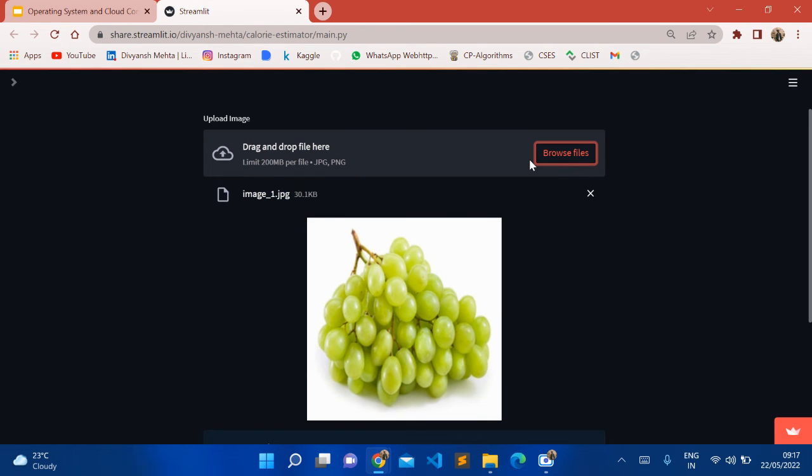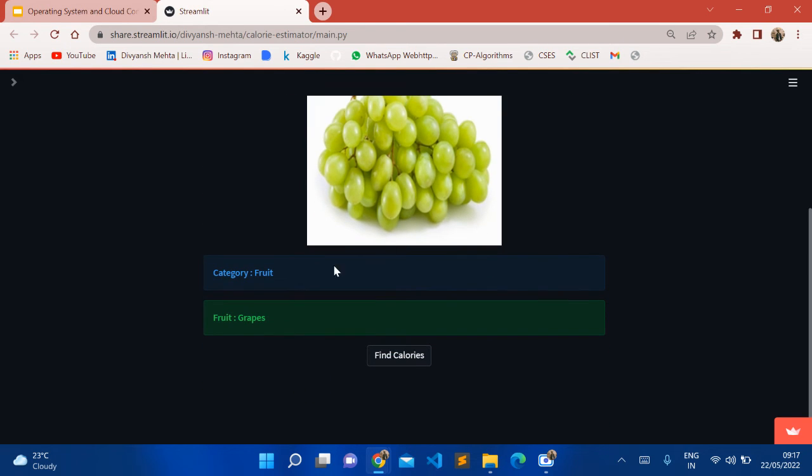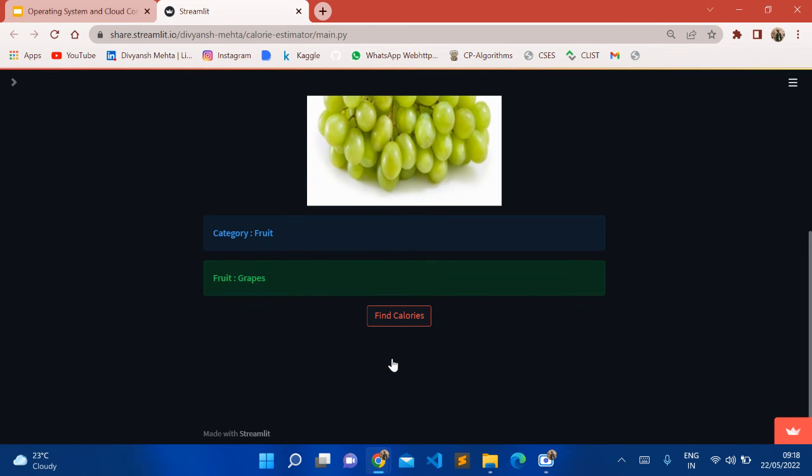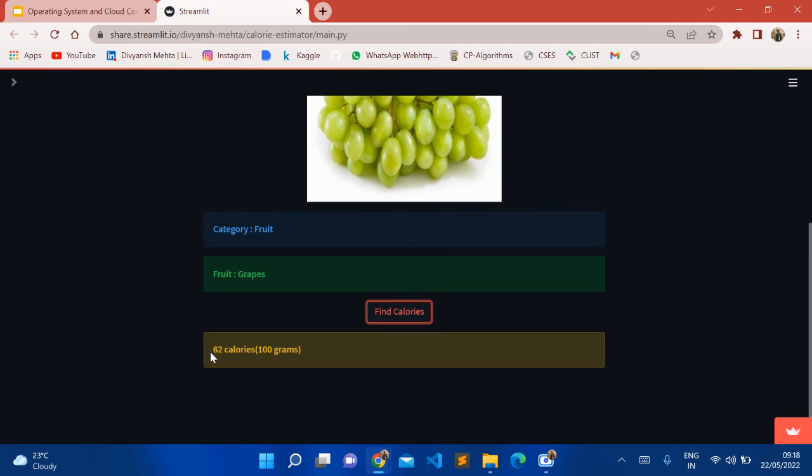As explained in the workflow, the image is displayed. The category is displayed that it is whether a fruit or a vegetable. So it is a fruit, and the name of the fruit, that is grapes. So here the button has appeared to find calories. If we click, our system will web scrape the calories present in 100 gram of grapes and then display it. Yeah. So it displays that grapes has 62 calories present in 100 grams.